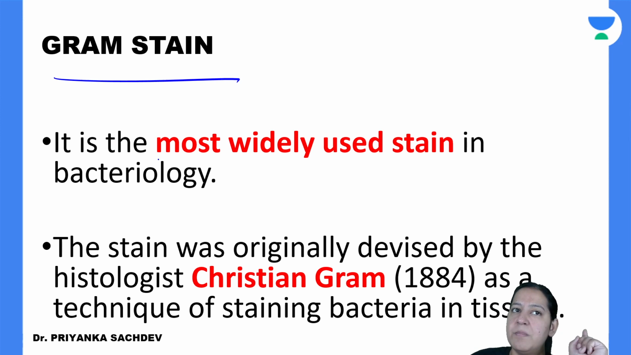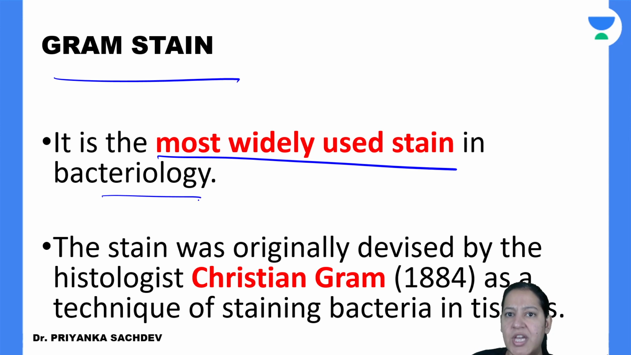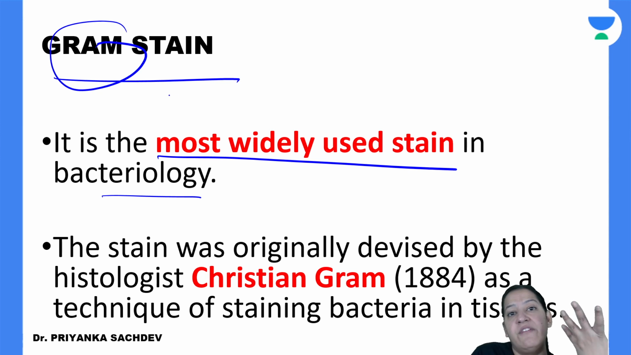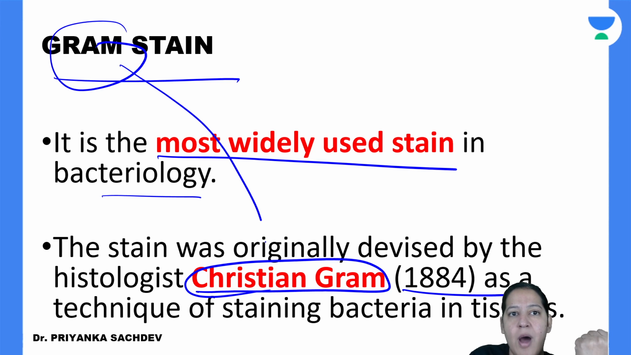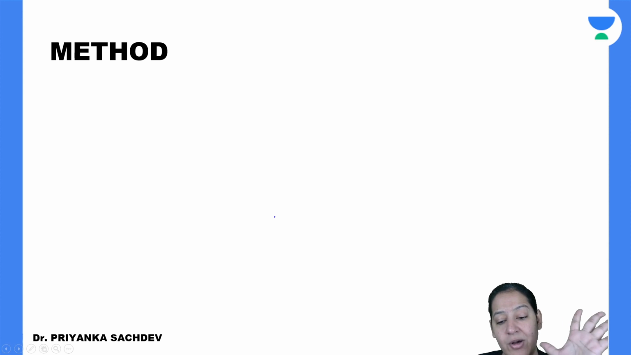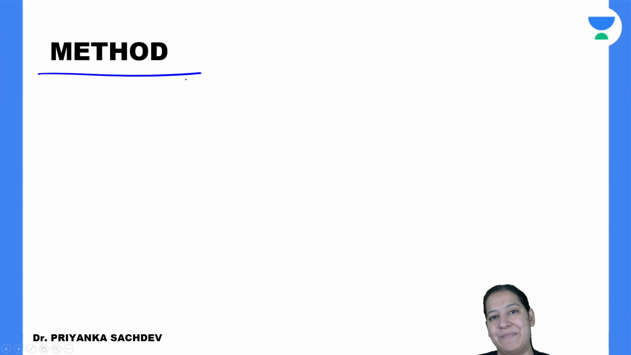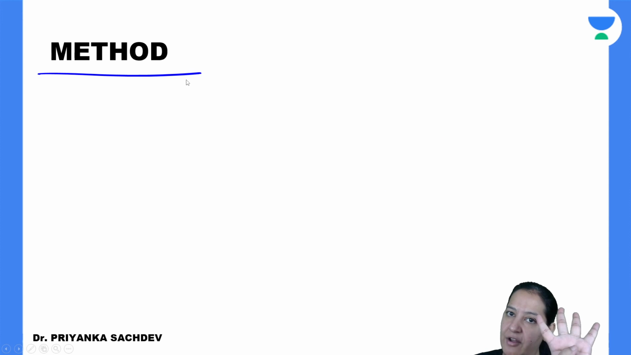What is gram stain? It is the most widely used stain for bacteriology. Why is gram known as gram? Very few students know it. It was discovered by a scientist named Christian Gram in 1884. That's why gram is known as gram. You should know this: gram stain is known as gram because it was discovered by Christian Gram. Have you got it? What is the method of gram staining? Okay, there are 4 steps.